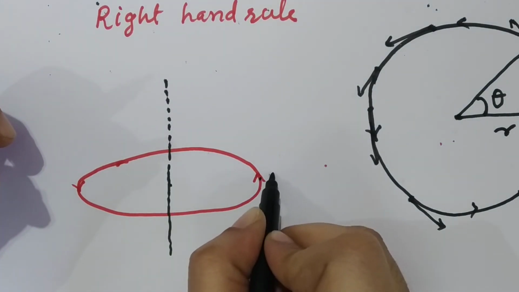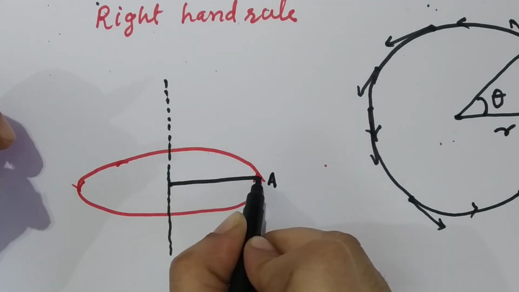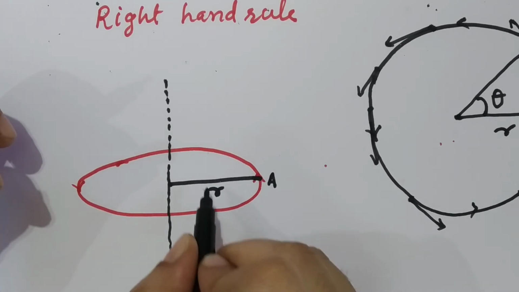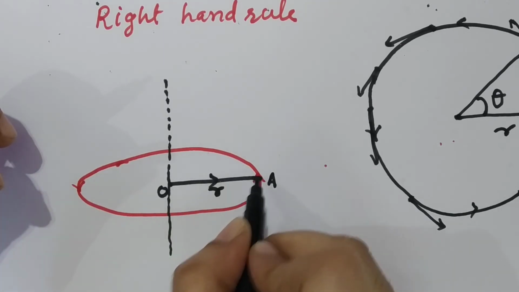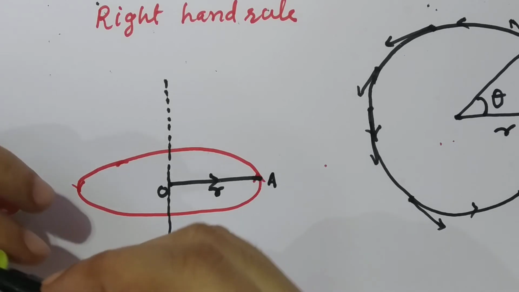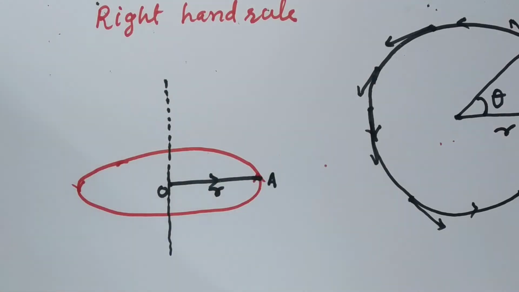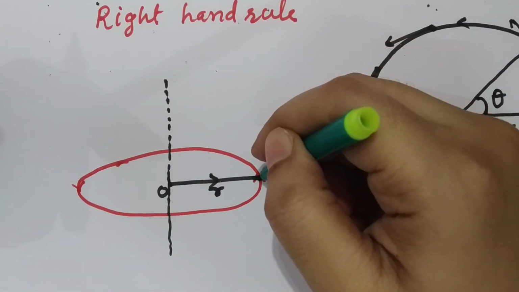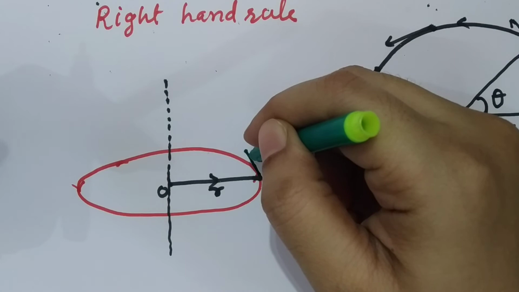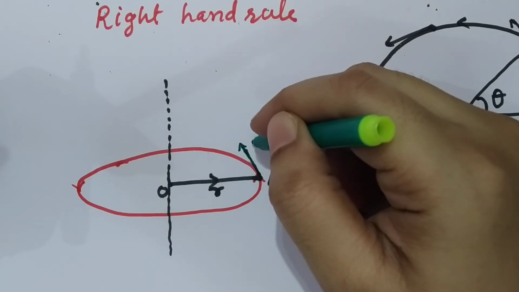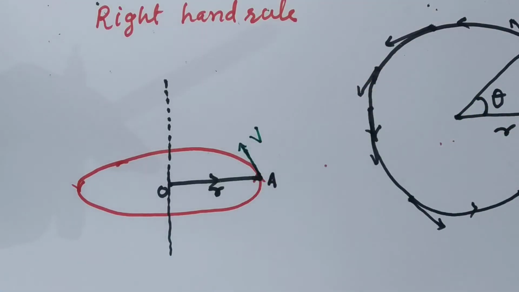This is your position A. This is the radius vector r directed from the center to the position of the particle, and linear velocity is going to be directed tangentially. So how will I draw the tangent over here? Linear velocity is tangential to the circle. This represents the direction of linear velocity.